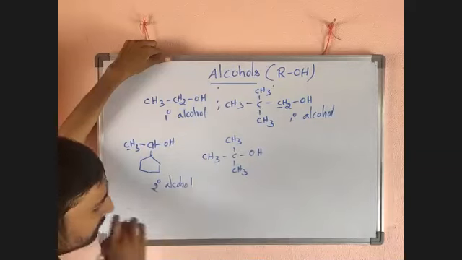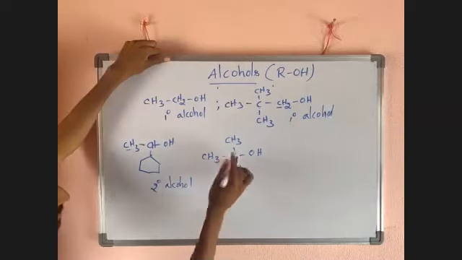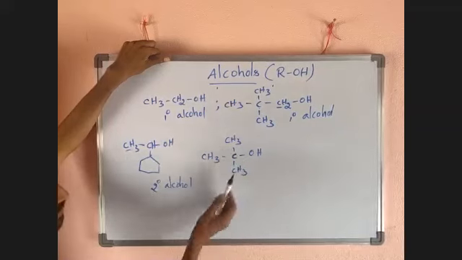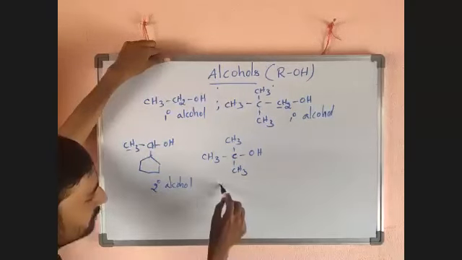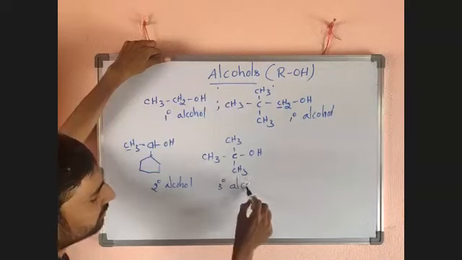Now look here. This OH bonded carbon is linked with 1, 2, 3 other carbon atoms. That's why it is a tertiary alcohol.